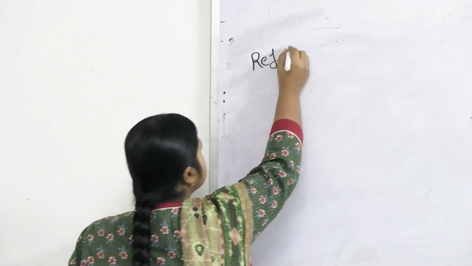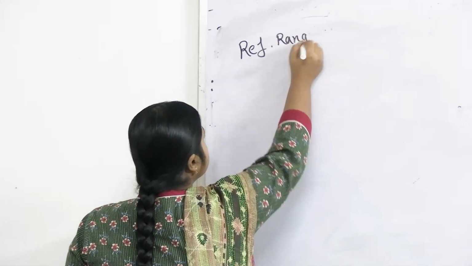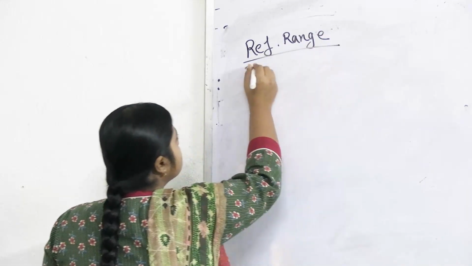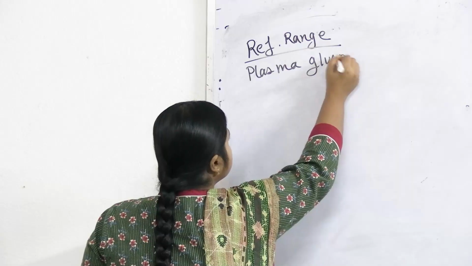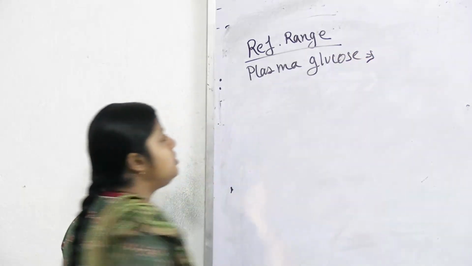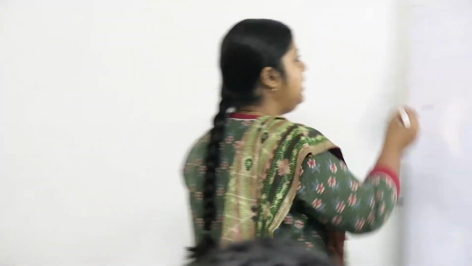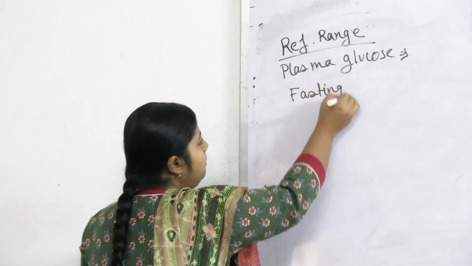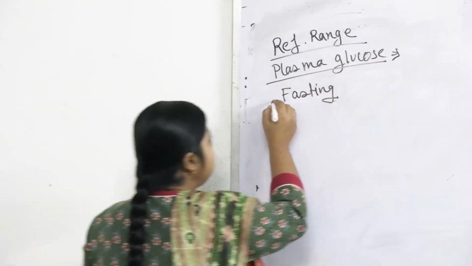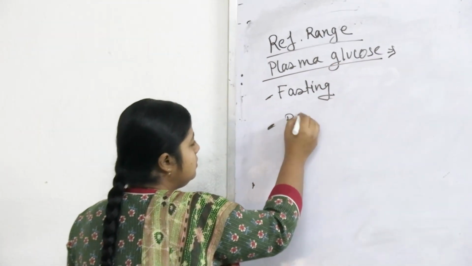What's the reference range of plasma glucose? Reference range means normal range. Plasma glucose can be estimated in 3 states.